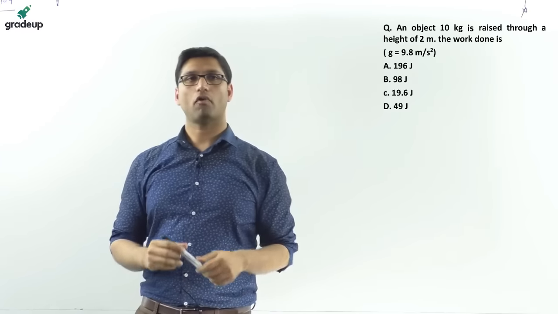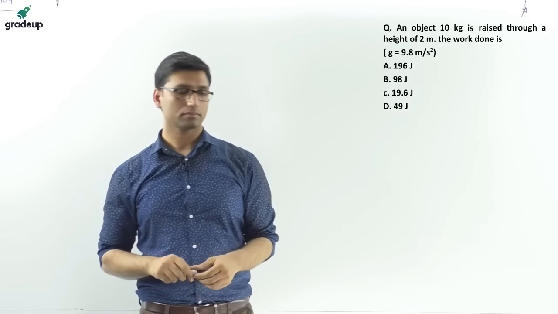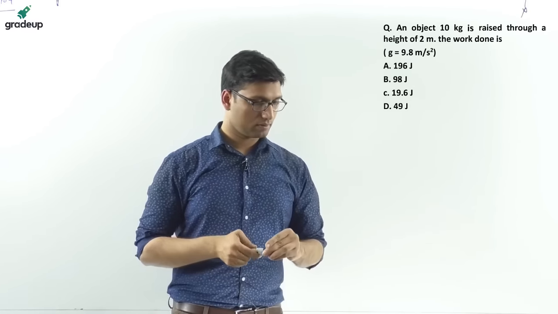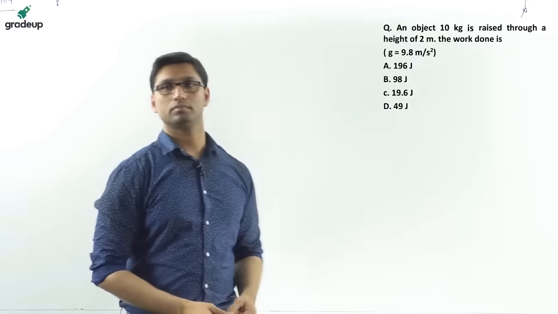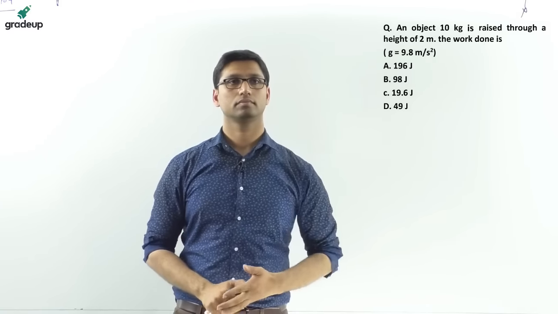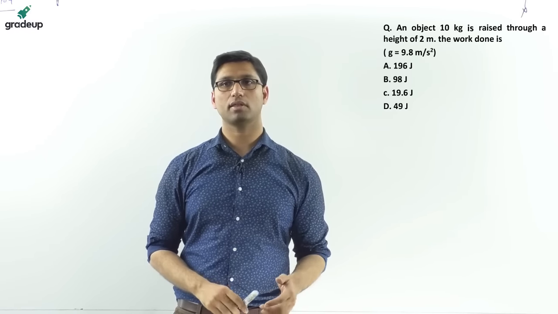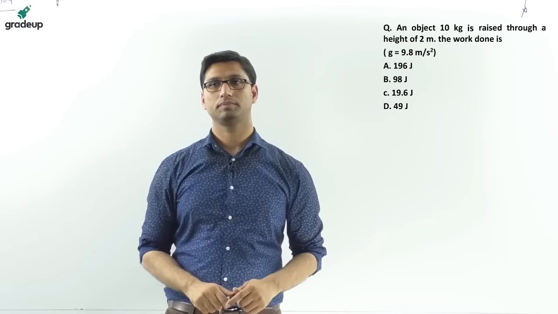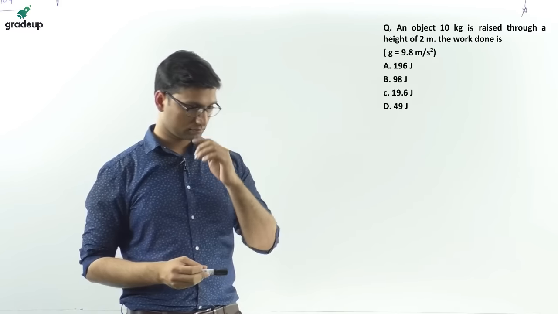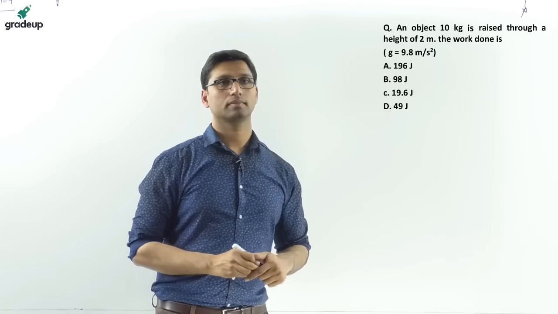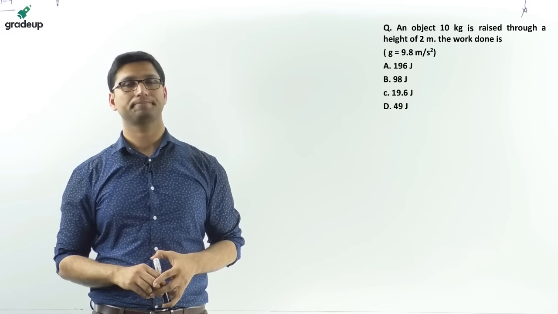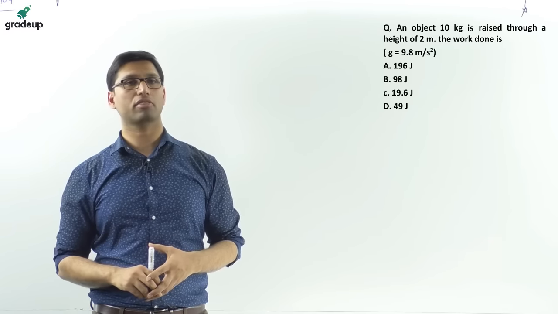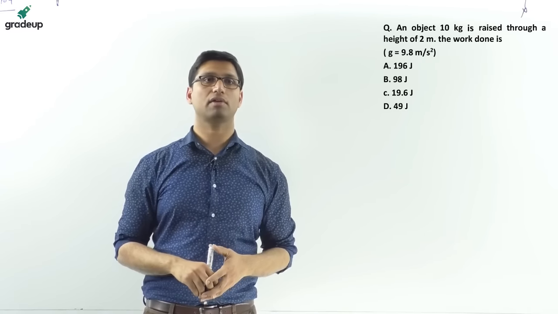So what is the work done? What is the work done for this case? What is the answer for this question? We have moved to the next question, so please tell the answer.